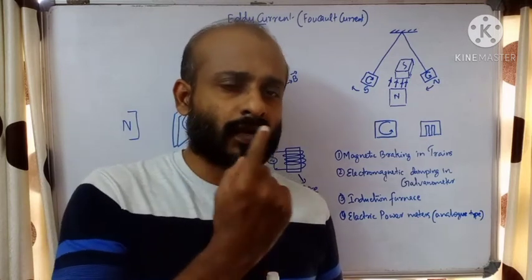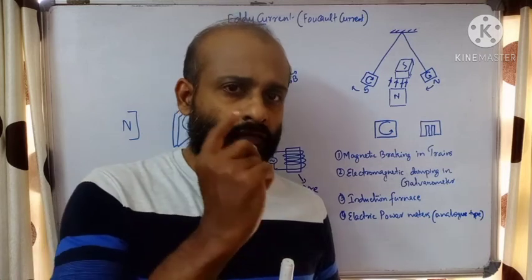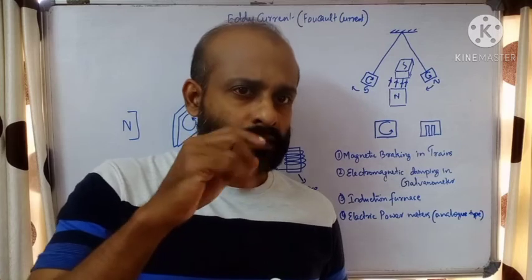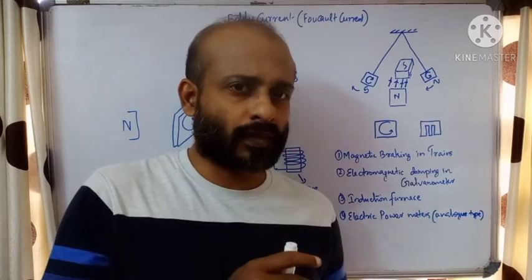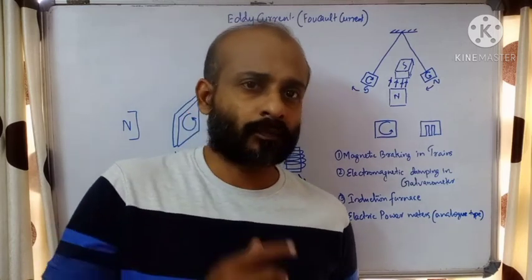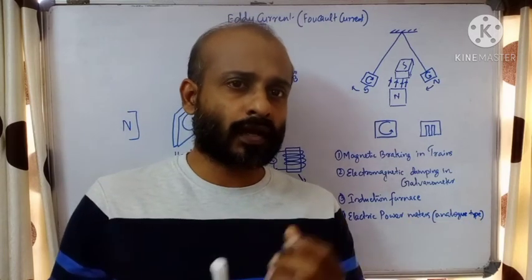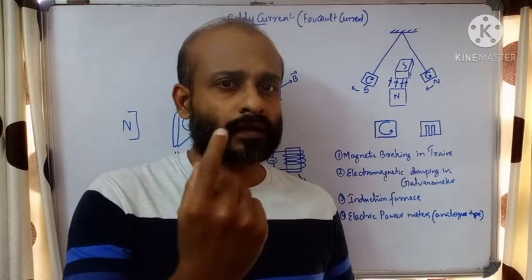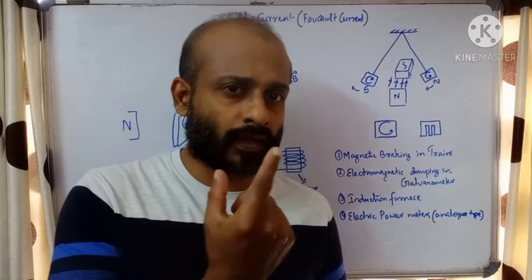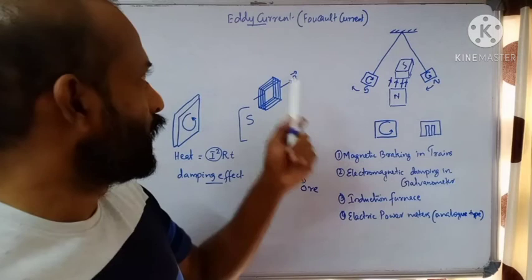The shining disc is rotating with the help of eddy current produced. Since alternating current is flowing through a small coil inside, which is kept close to that disc, the alternating flux will be there. Then on the disc, eddy current will be produced, and with its help the disc will start to rotate. When we consume more current, more eddy current will be produced and it will rotate very fast. So depending upon the current, eddy current flows in that metal disc and it rotates. These are the applications of eddy current.